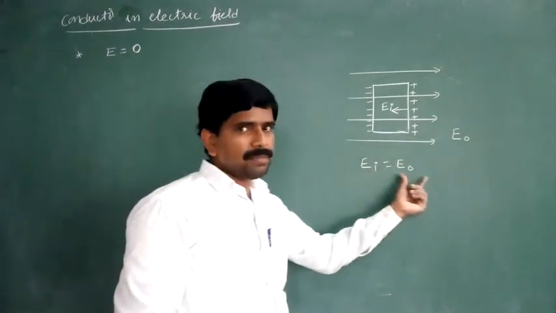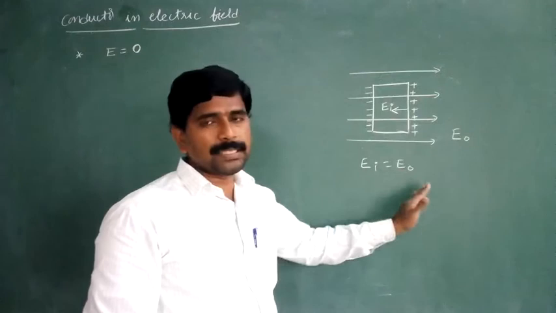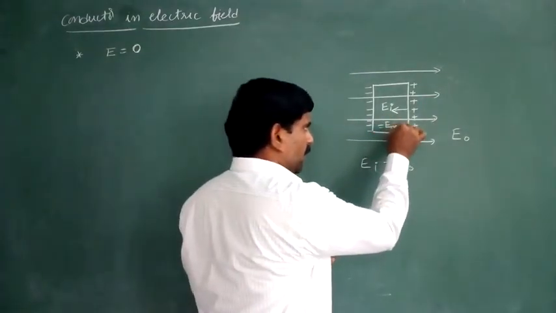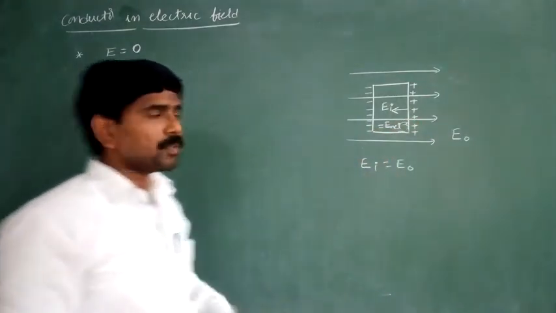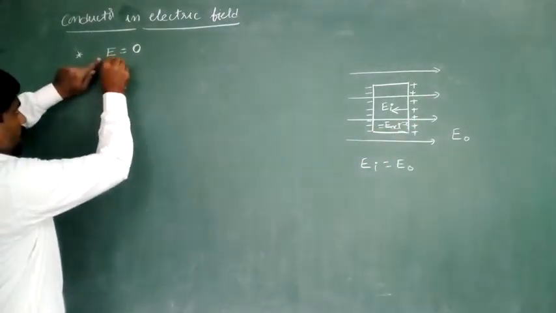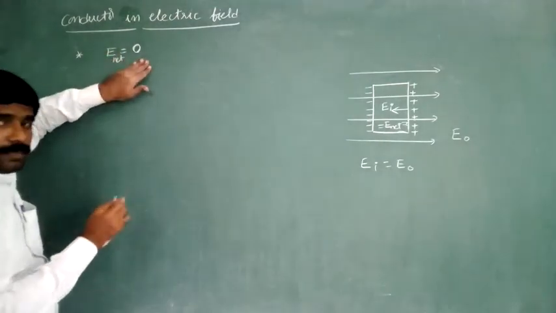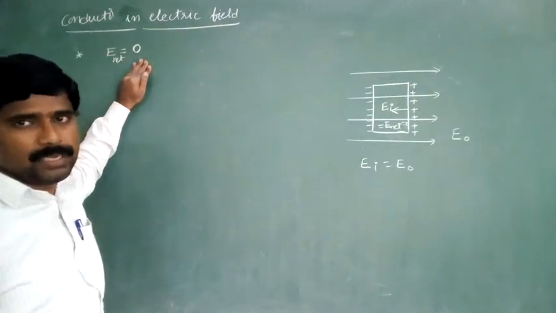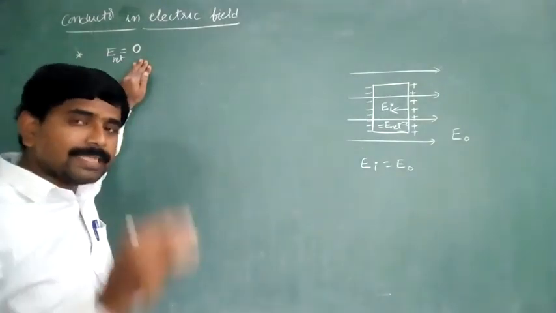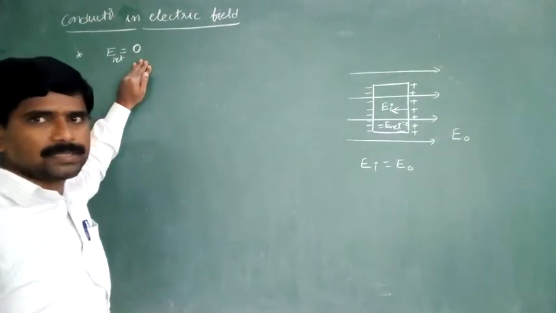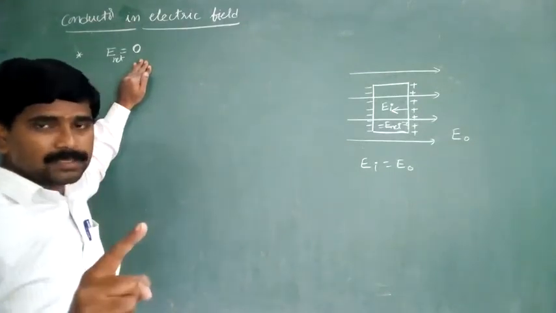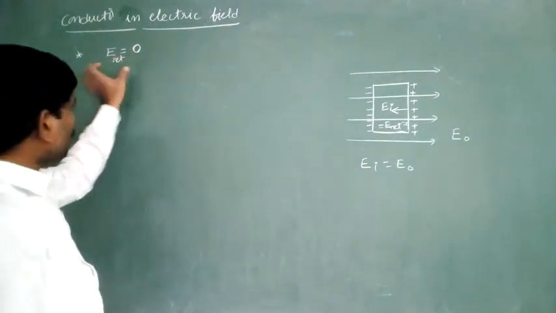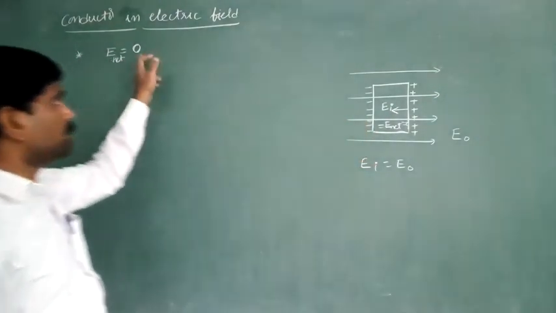Actually, here both have the same magnitude, opposite in direction. So, net electric field intensity inside of the conductor is equal to how much? 0. So, that's why net electric field intensity inside of the conductor must and should become 0 in case of the conductors only, not in case of the dielectrics. In case of the dielectrics, electric field intensity somewhat decreases. But in case of the conductors, that is the metals, compulsorily it becomes 0. Electric field intensity inside of the conductor becomes 0.